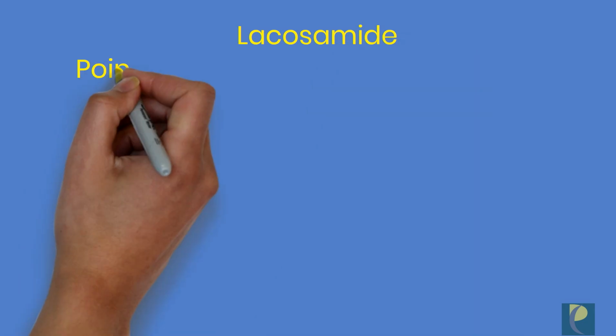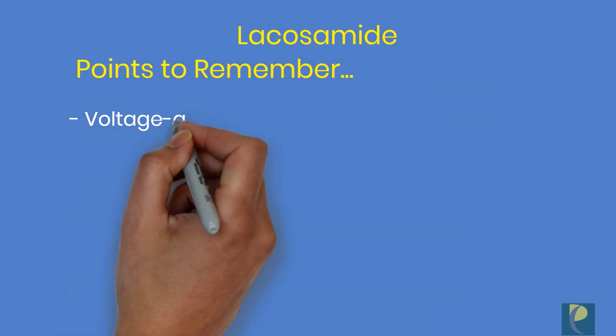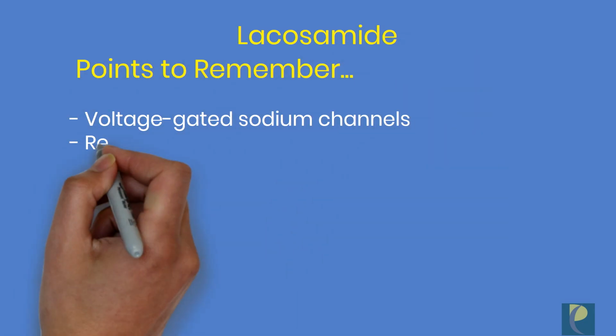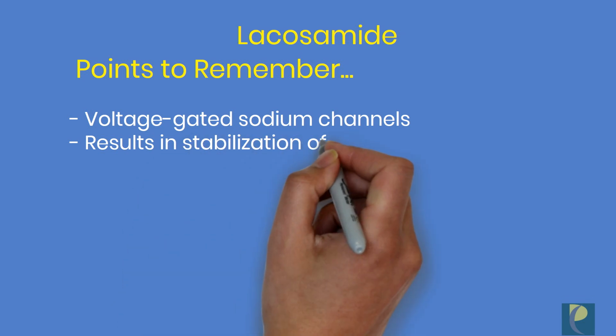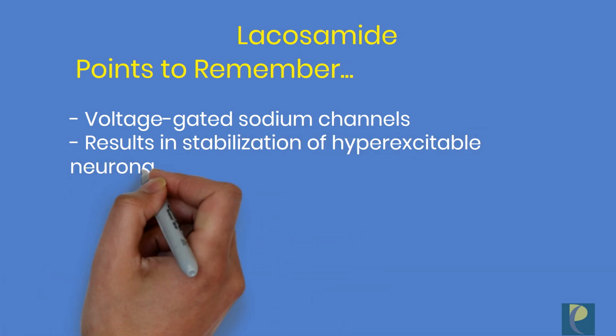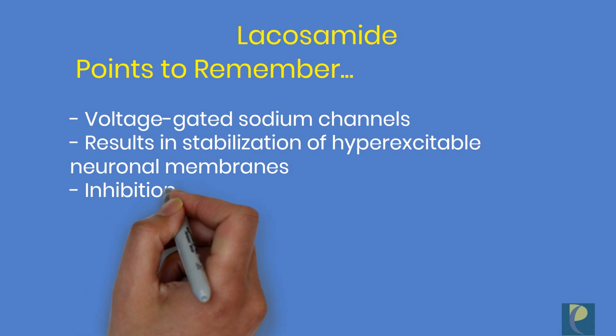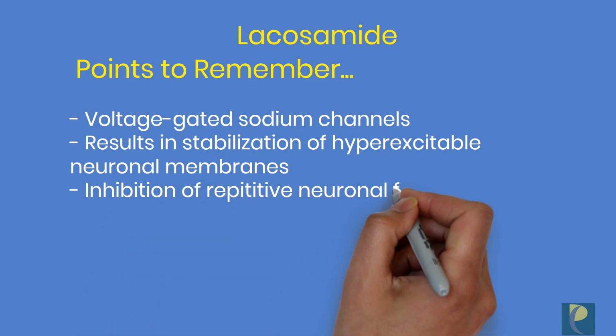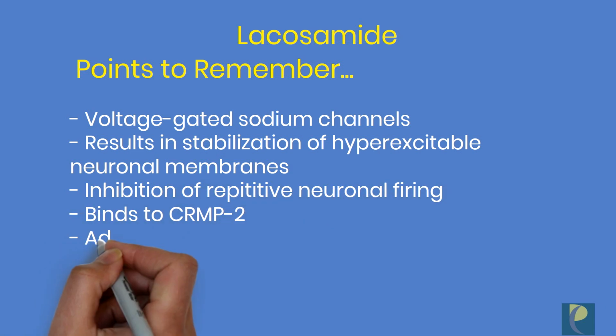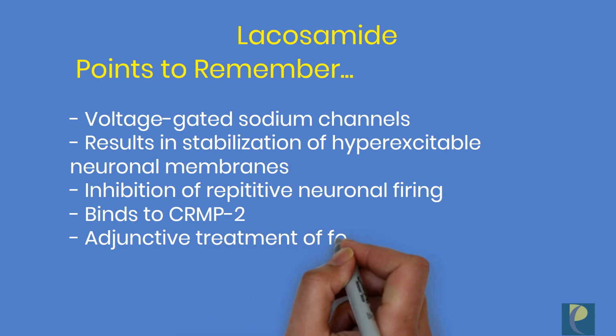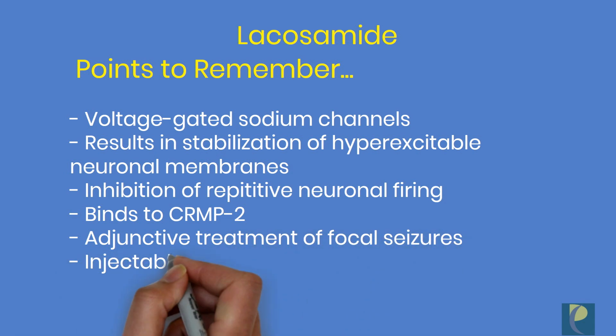So the next drug is Lacosamide. This drug in vitro affects voltage-gated sodium channels, which results in the stabilization of hyperexcitable neuronal membranes and inhibition of repetitive neuronal firing. This drug binds to CRMP2, which is collapsin response mediator protein 2. This is a phosphoprotein involved in neuronal differentiation and control of axonal outgrowth. This drug is approved for adjunctive treatment of focal seizures and is available in injectable formulation.